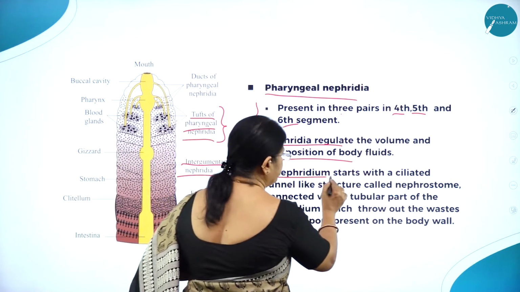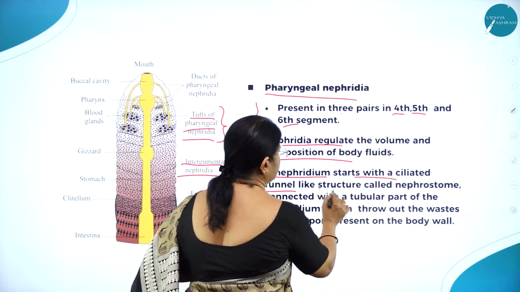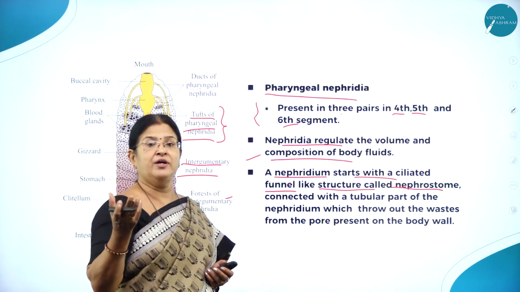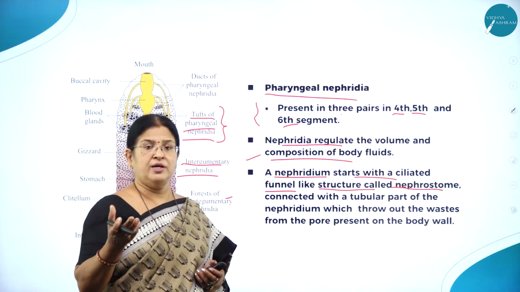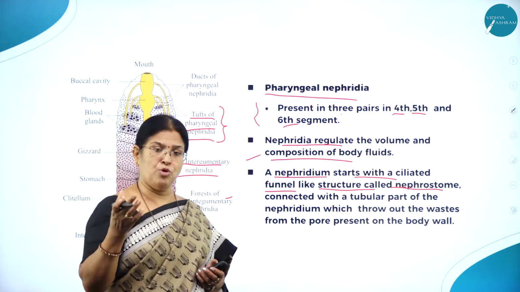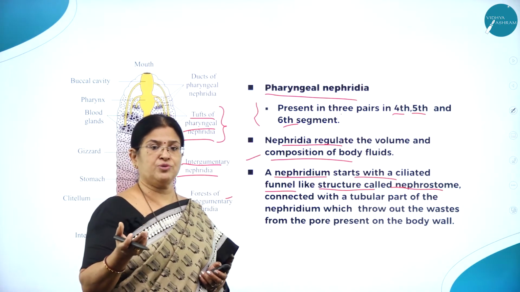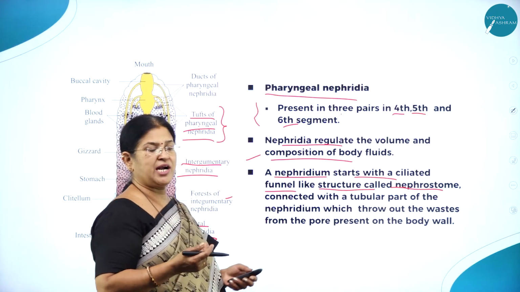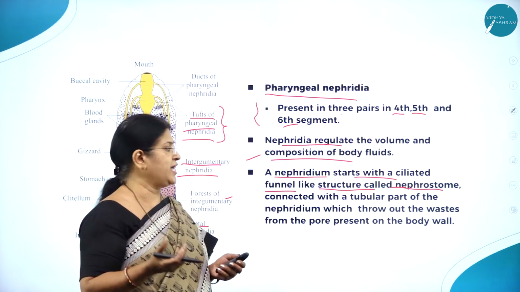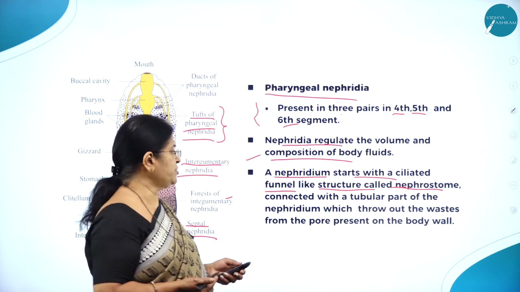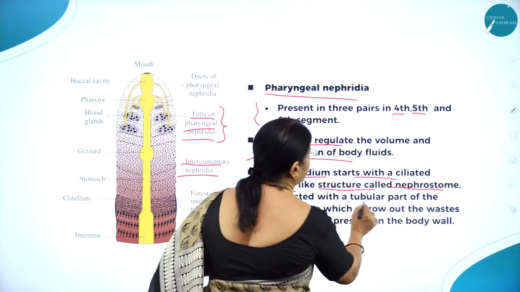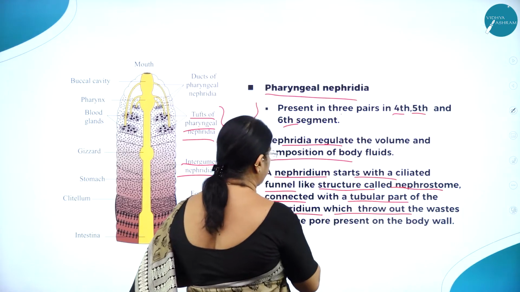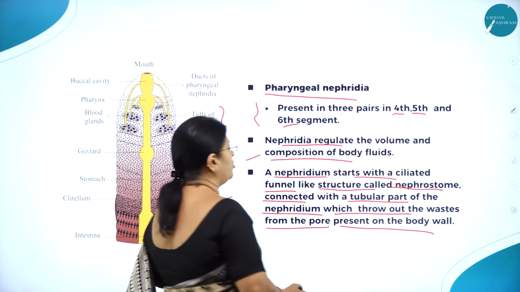Then a nephridium starts with a ciliated funnel-like structure called nephrostome. Just like how we have come across the nephron having a cup-like structure called Bowman's capsule, or we also use the word renal corpuscle, in a similar way the nephridium starts with a ciliated funnel-like structure called nephrostome, connected with a tubular part of the nephridium which throws out the waste from the pore present on the body wall.